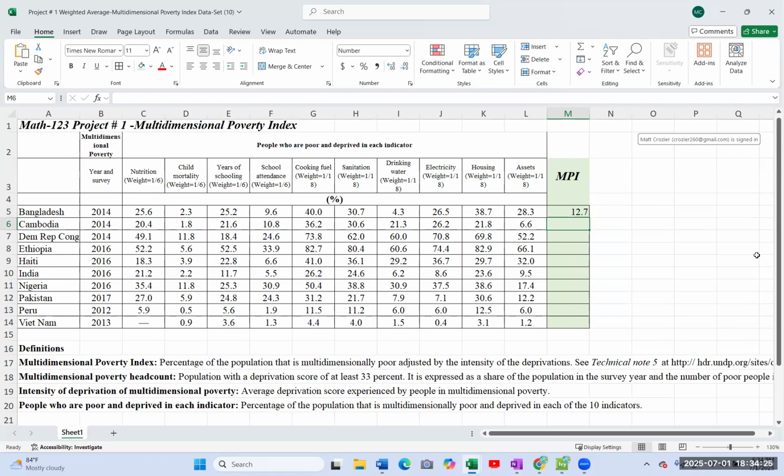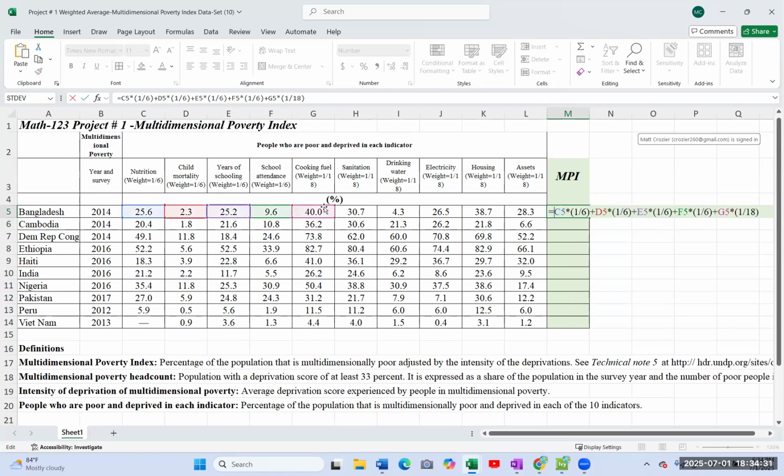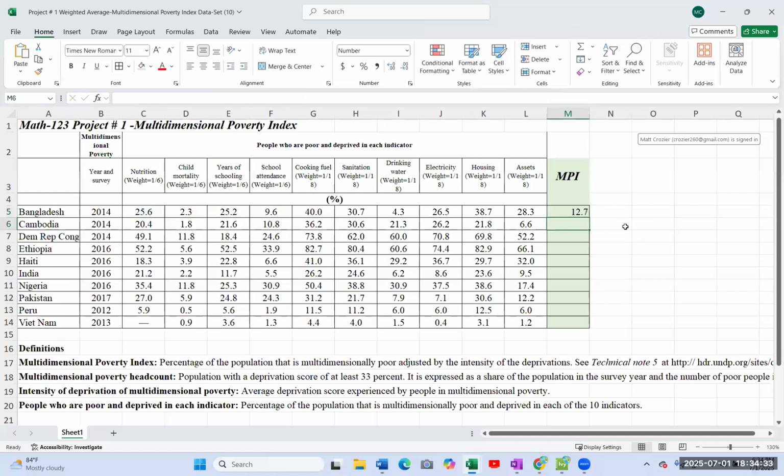Now, again, that's not the right score because remember, I only got halfway done. You'll go ahead and do the rest. And then you just click this and drag this down and there's the scores for all the countries. Then you can explain that, answer questions about that, and then put everything in a paper.